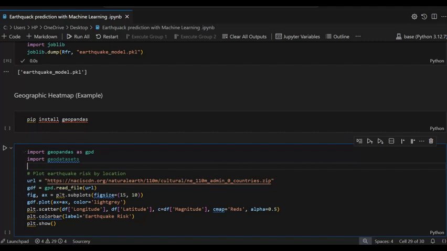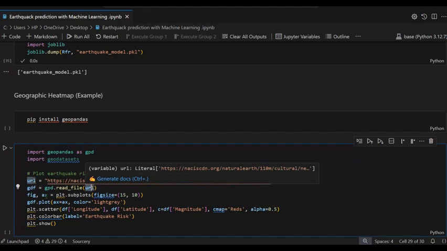Now we plot the earthquake. So this one is the URL, this is the built-in zip file, and this is the variable name. You can take anything. GDF, then I pass gpd.read_file, and then the path, it reads the path.